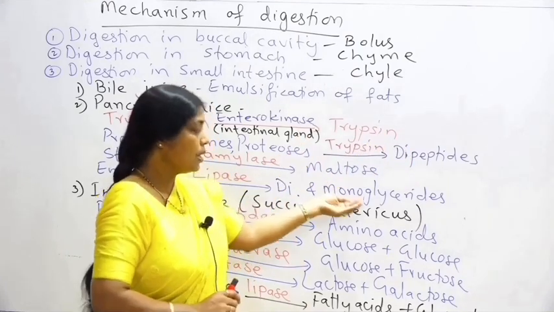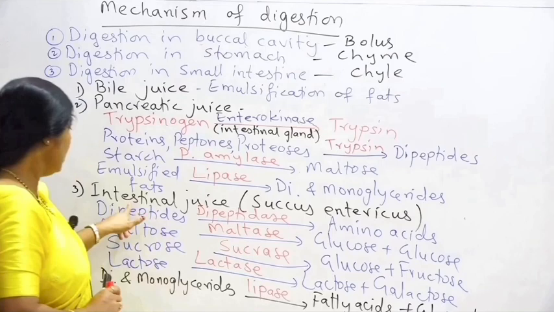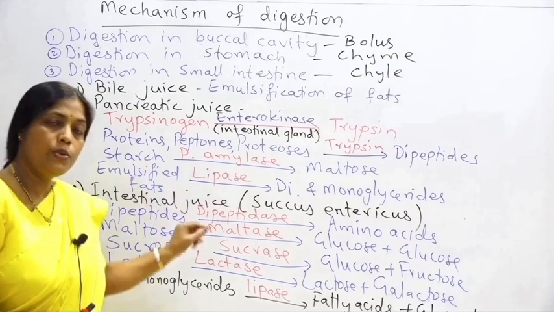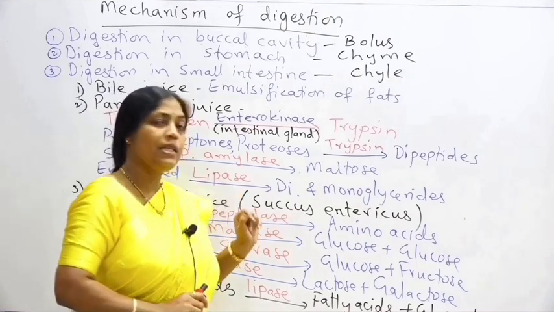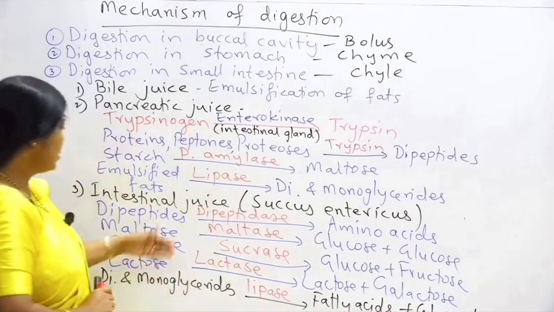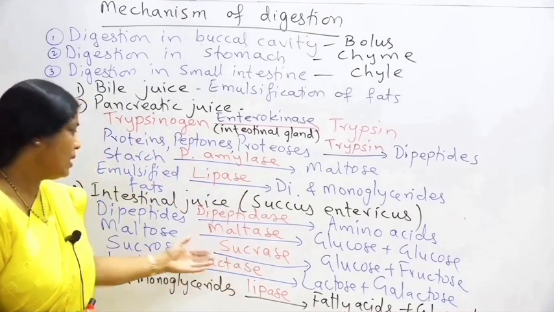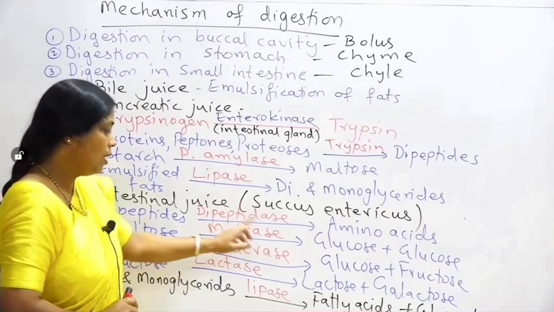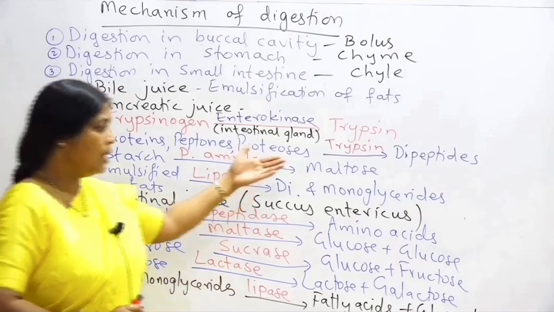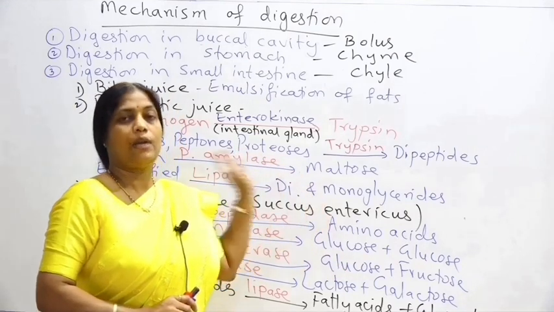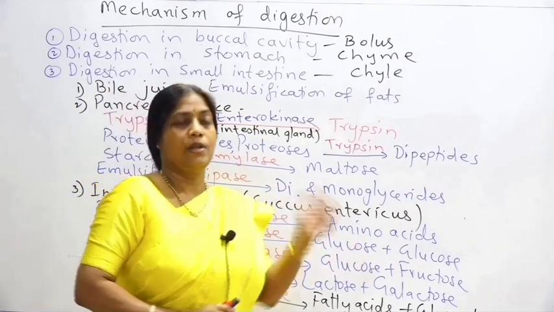And the end products of the digestion are formed only in the presence of intestinal juice secreted by intestinal gland. The intestinal juice, also called as succus entericus, is having all the enzymes like dipeptidase, maltase, sucrase, lactase, lipase, which will form the end products of digestion. So that was the mechanism of digestion.